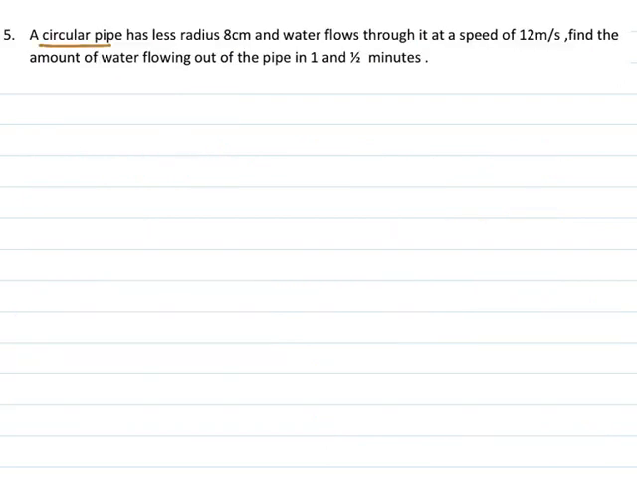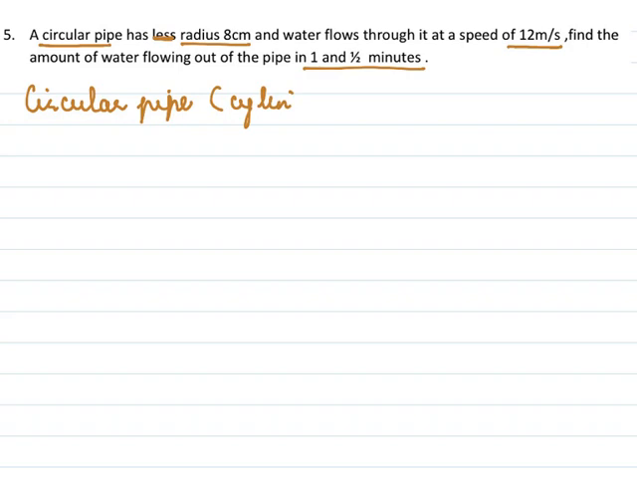A circular pipe has radius of 8 centimeters. Water flows through it at a speed of 12 meters per second. Find the amount of water flowing out of the pipe in 1.5 minutes. So here again we have a circular pipe, which means we are dealing now with a cylinder.